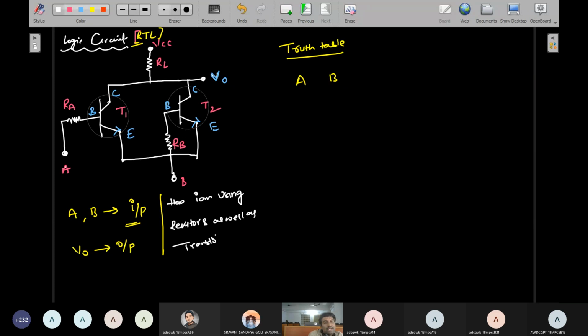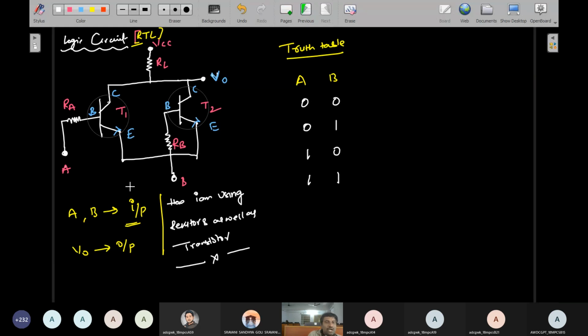That is the reason it is called resistor transistor logic. Understand? So here I'll consider two inputs, A and B. How many possible digital combinations are there? Four: 0 0, 0 1, 1 0, 1 1.